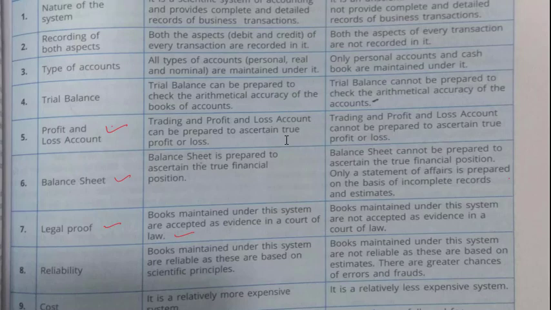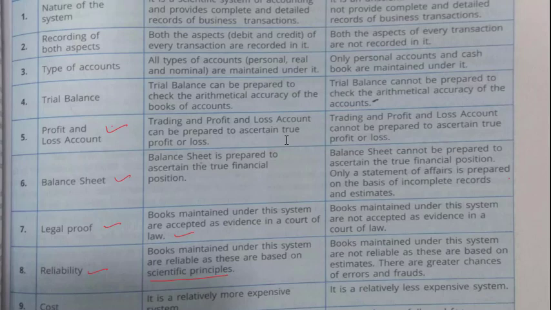Reliability. Books maintained under this system are reliable as these are based on scientific principles. And reliability: books maintained under this system are not reliable as these are based on estimates. There are greater chances of errors and frauds. So this single entry system is less reliable, double entry system is more reliable.